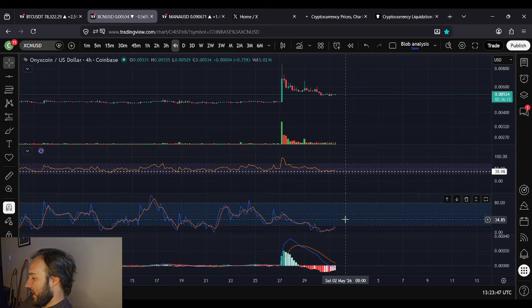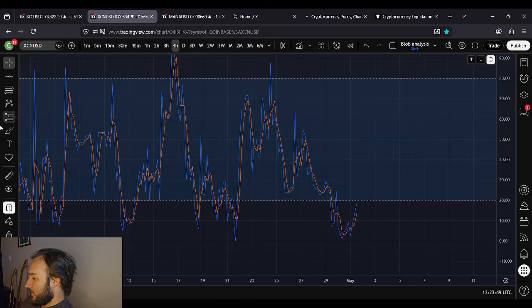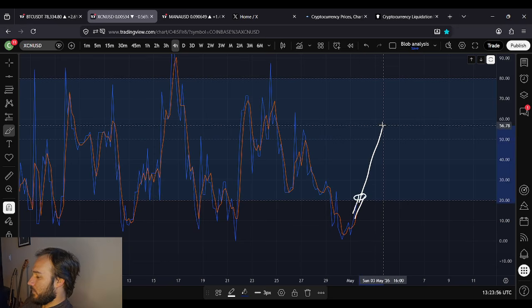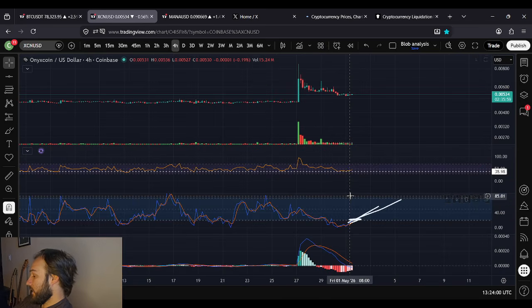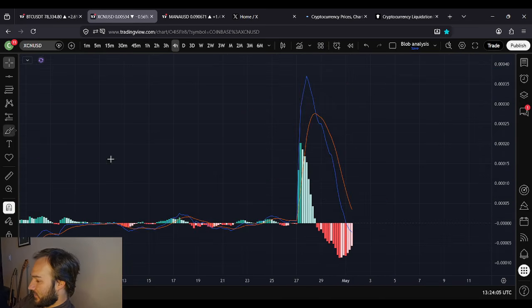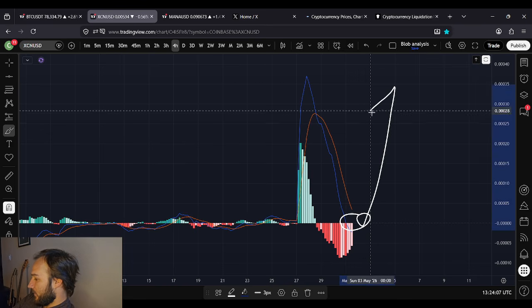Looking at the stochastics, we're coming up here. The stochastics are bearish as long as they're oversold, but if we can get both of these oscillators outside the oversold zone, that would be bullish, and that could set us up for a bullish weekend here, you guys. It'd be interesting to see. The MACD is also right at the zero. This is a perfect time to move up.